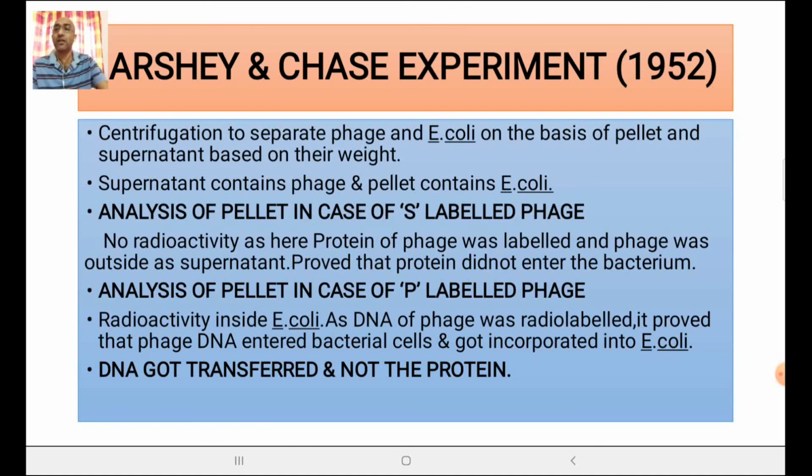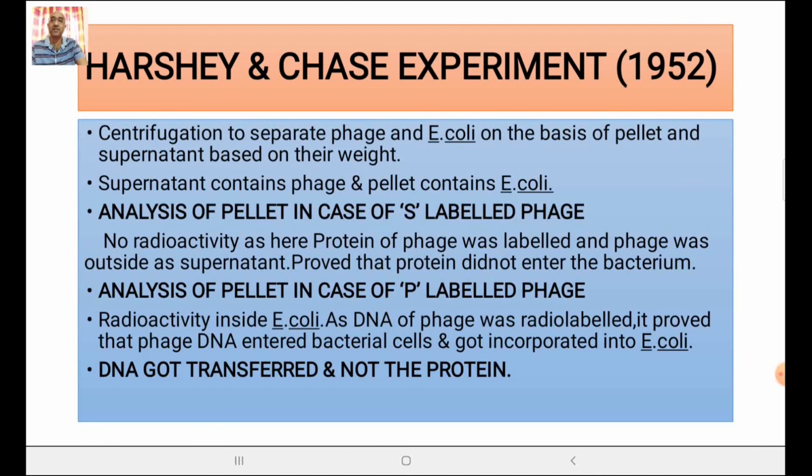So from this particular video we learnt what are the characteristics of a genetic material, then what are the various experiments done to prove DNA is the genetic material. First one was done by Griffith, which he only said that it is the transforming principle, not the DNA. He didn't utter the word DNA. He used the term transforming principle, and that transforming principle was called as DNA by Avery's experiment.